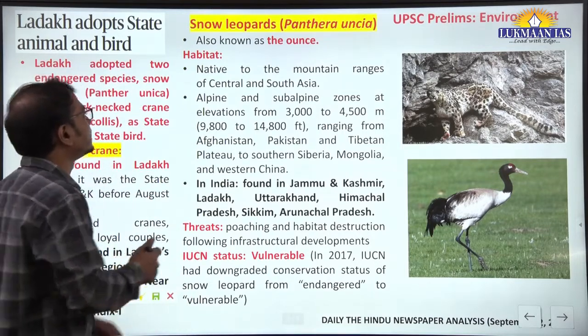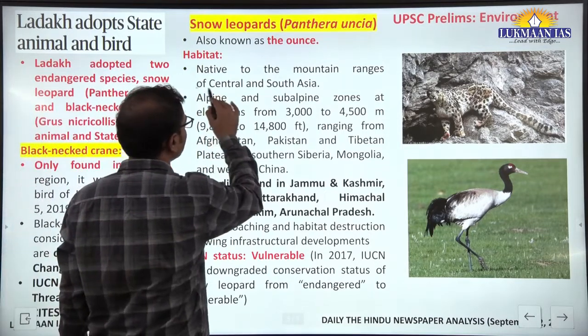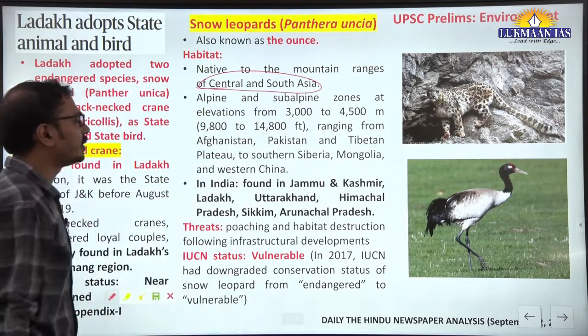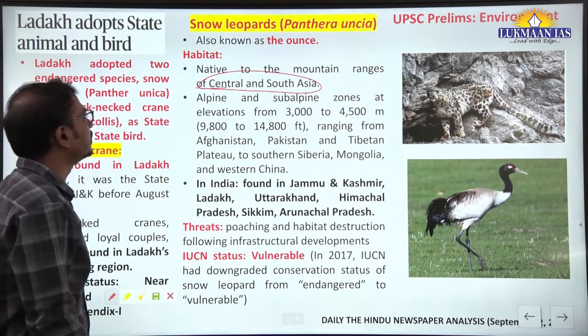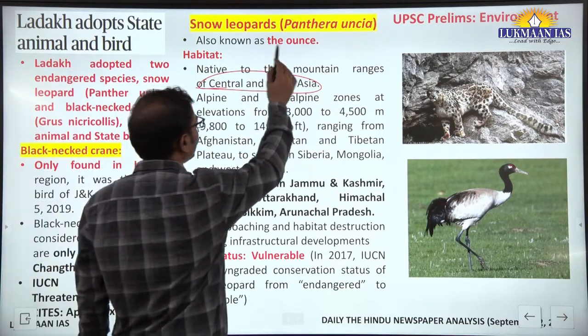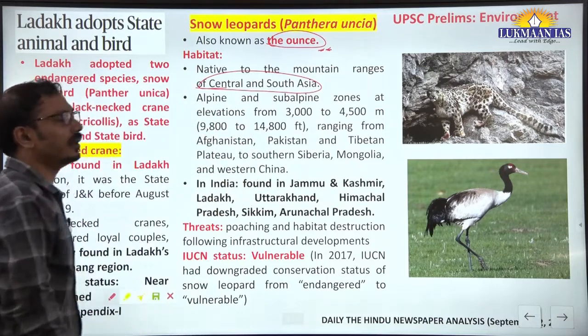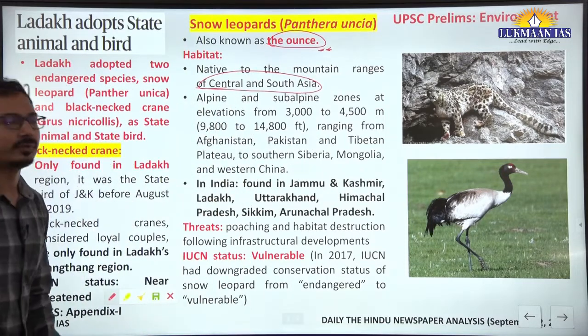Okay, so yes, it is native to mountain ranges of Central and South Asia, like it is found in Nepal, Bhutan and other countries also. It is also locally known as ounce. Scientific name Panthera uncia. Right.